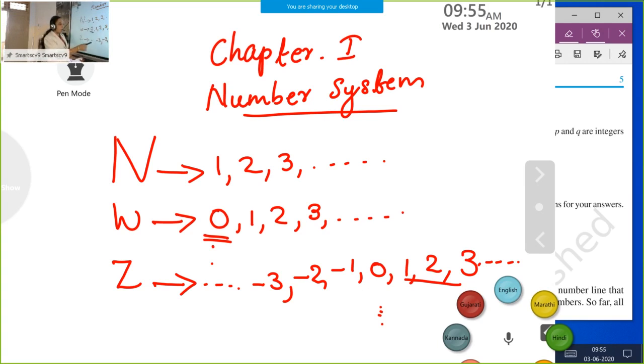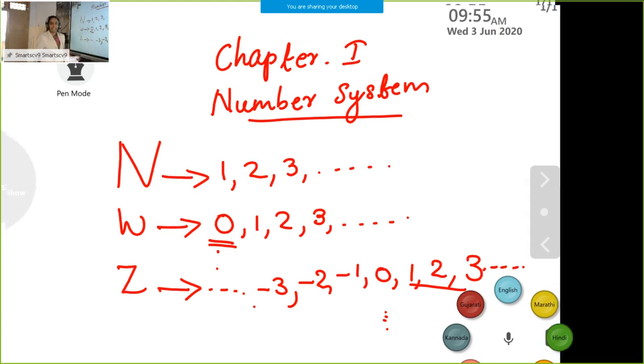But its converse, see, all integers are not natural numbers. Why? Here there are no negative numbers. Same way, all integers are not whole numbers also. See, here also there are no negative numbers. So here we conclude that all natural numbers are integers, all whole numbers are integers, but its converse, all integers are not whole numbers, all integers are not natural numbers also.